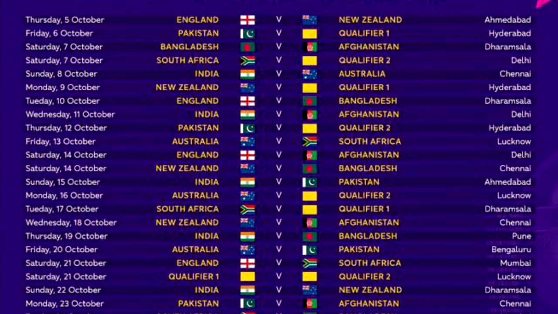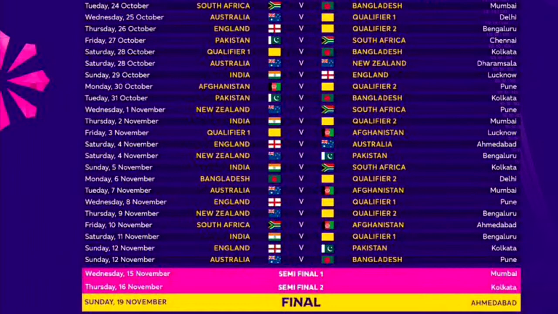Who can forget the pain of 2019 and 2021. The giant wound that Martin Guptill left in Indian cricket fans' hearts. Oh yeah, absolutely. Thereafter, they will be playing Australia again. Yes. Their tough matches are later on because see, Australia, then South Africa, then Pakistan, and I think their last match would be against... I'm missing it. I think the last match is against qualifier 2.